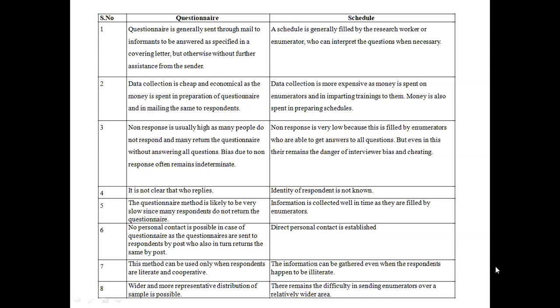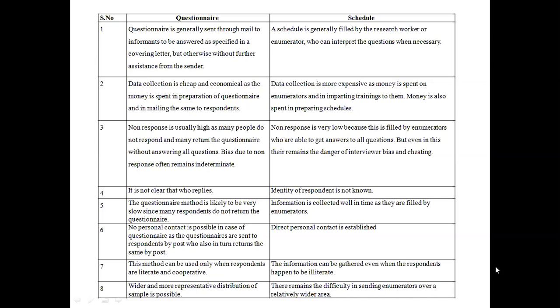Whereas a schedule is generally filled by a research worker or an enumerator who can interpret the questions when necessary. So the major difference is that in a schedule, the research worker or the enumerator fills the form by administering the questionnaire and interviewing the respondents. He will interpret some questions when the respondent faces problems in answering them.